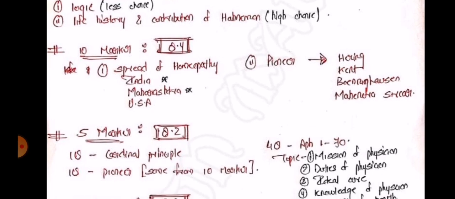Then the foremost and the most important thing to be remembered for your Organon paper is pioneers. Okay, so Dr. Herring, Kent, Boenninghausen, and Mahendralal Sarkar are the four important pioneers to be kept in mind. And from that also for this year, please try to do Dr. Herring and Dr. Boenninghausen's life history. Also, these four videos are again available on my YouTube channel.